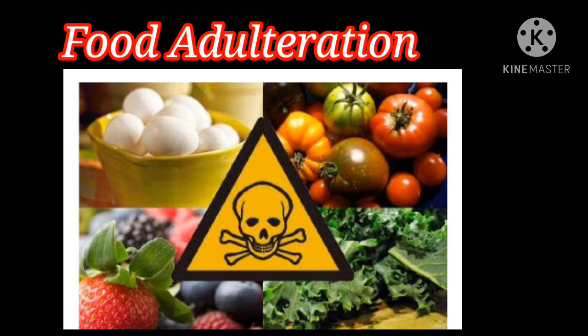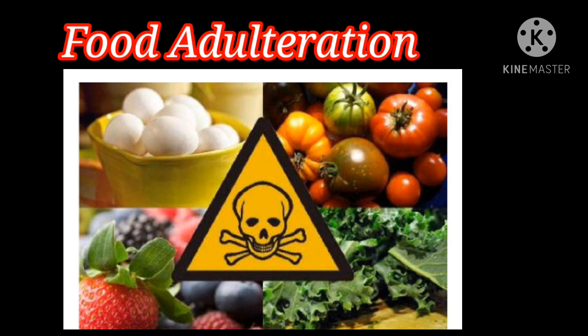Adulteration is defined as the addition or subtraction of any substance to or from the food, so that the natural composition and the quality of food substance is affected. What is adulteration? A removal of or addition of any substance to or from the food. Clear, children? For example, if we are adding water to milk, what happens? The quality of milk is changed.